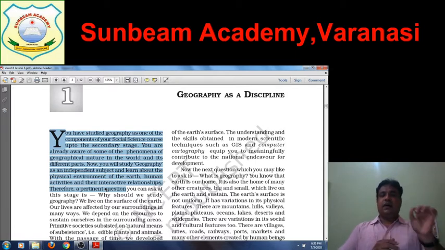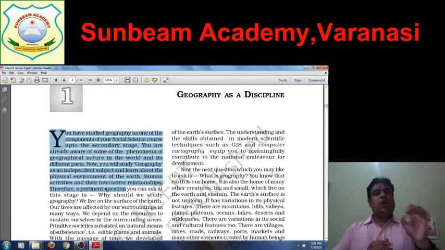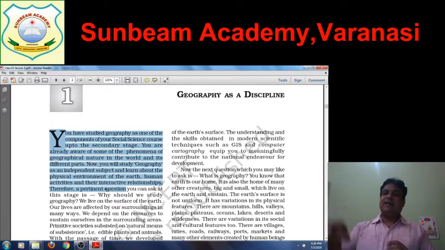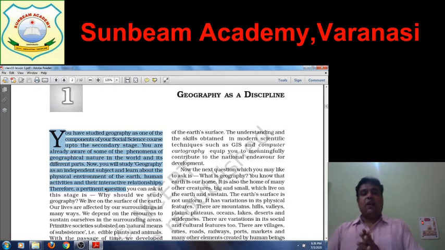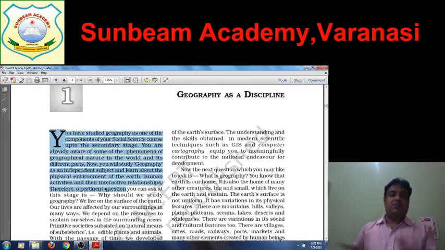Here, we are not going to discuss geography as part of social science. Now in class 11, you are taking the subject as an independent subject in detail. So now we will study geography as an independent subject and learn about the physical environment of the earth.